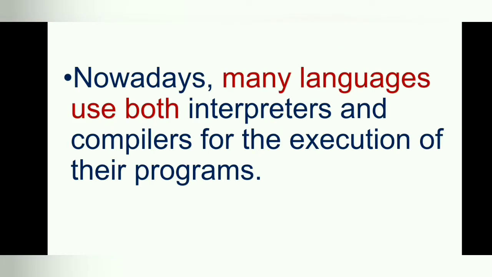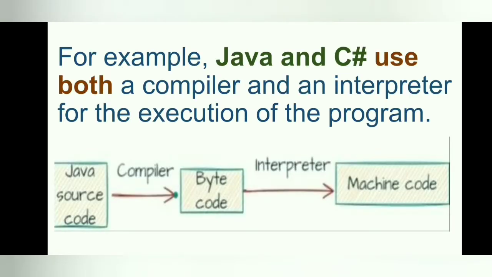Nowadays, many languages use both interpreters and compilers for the execution of their programs. For example, Java and C# use both a compiler and an interpreter for the execution of the program.